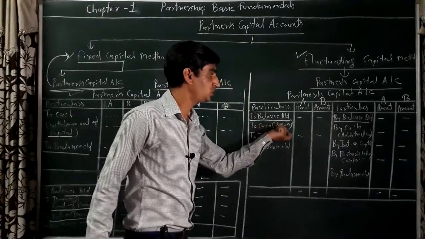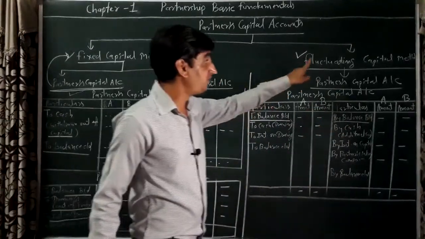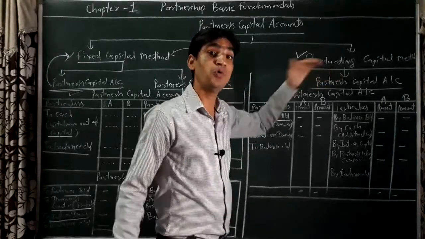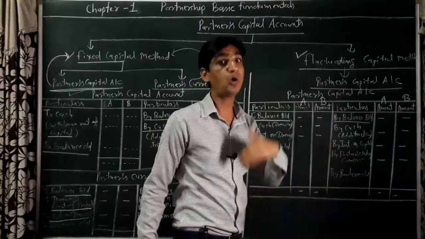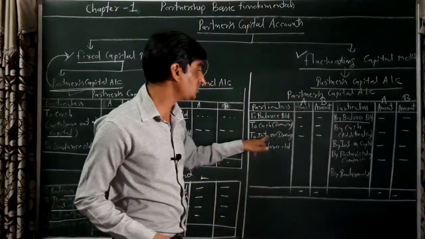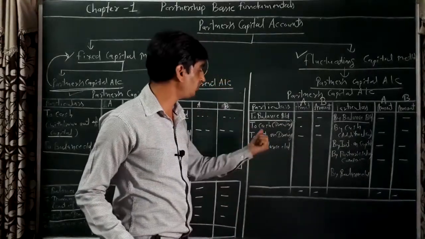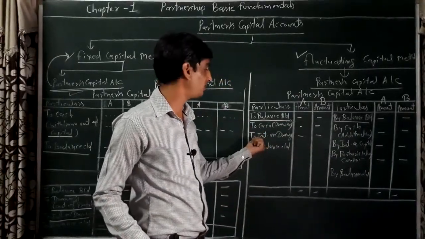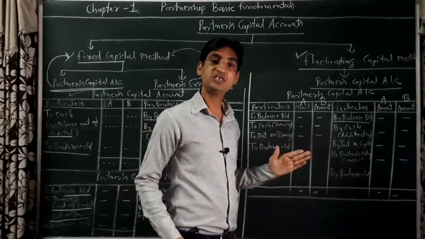Drawings made by the partner: under the fluctuating capital method, both types of drawings will be recorded, either out of capital or out of profit. Is it clear? Interest on drawings also reduces the partner's capital balance, that's why it will be recorded in the debit side of the partner's capital account as "to interest on drawings".